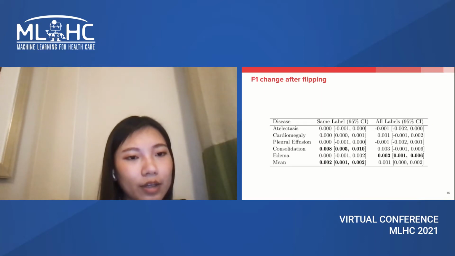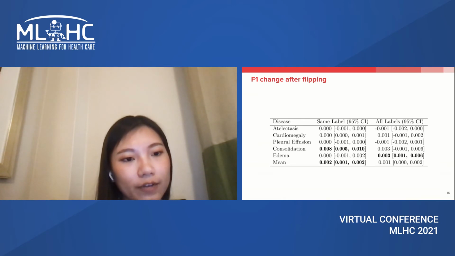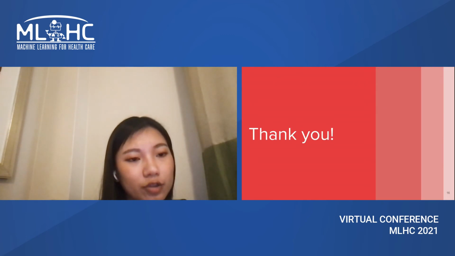Here's our result. Flipping according to the prediction of the same label misclassification identifier gives us an F1 improvement in consolidation and the mean of all diseases, averaged over all CheXpert models. Flipping according to the prediction of the all labels identifier gives us an F1 improvement in edema. Our methods are generalizable and we hope they can help build trust in AI and healthcare.